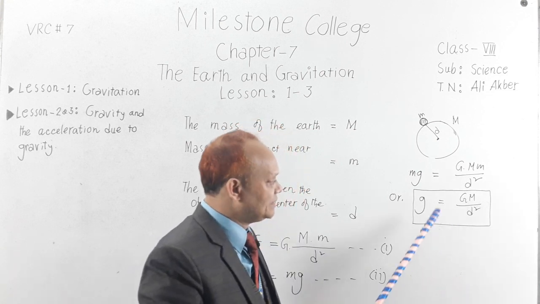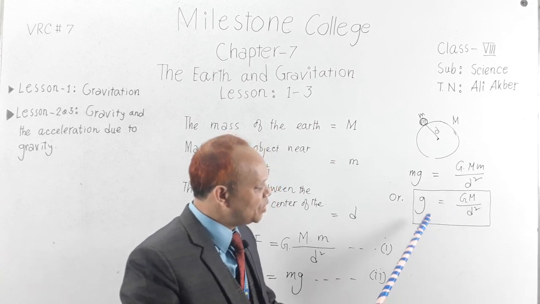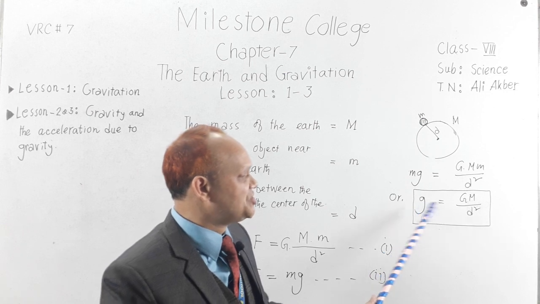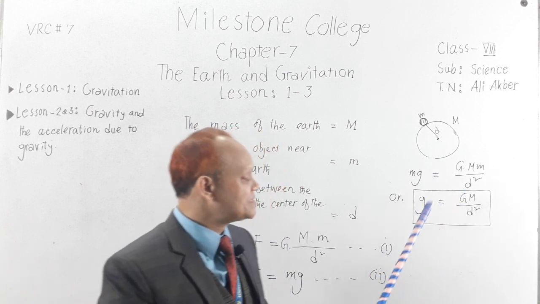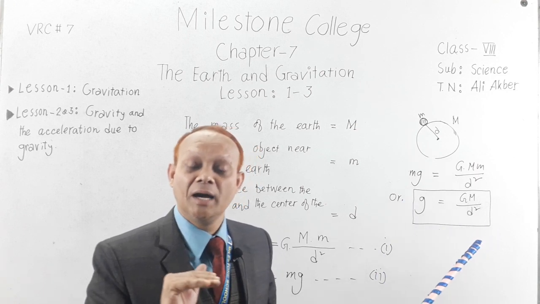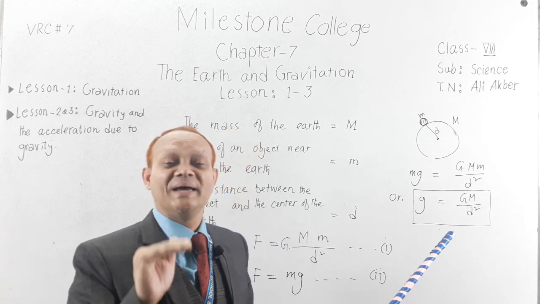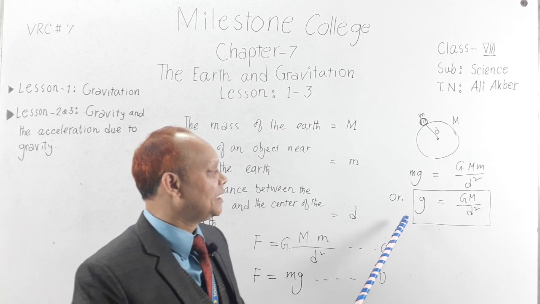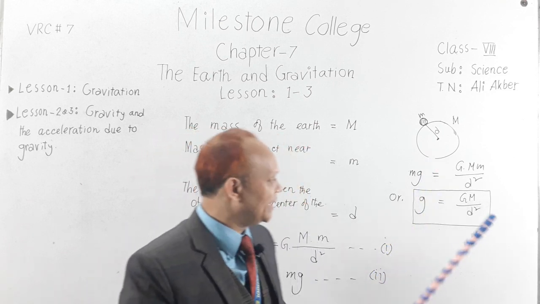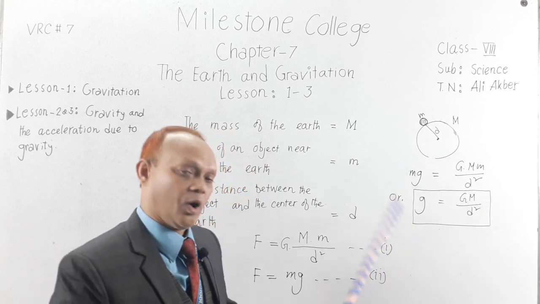So I think you have understood the equation, and from this equation there are so many questions. Say establish g equal to GM by D square, or show that the value of g does not depend on the mass of the object, or the value of g is mass independent. Okay, so I think there is no problem.